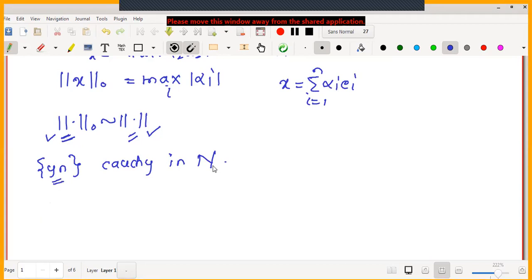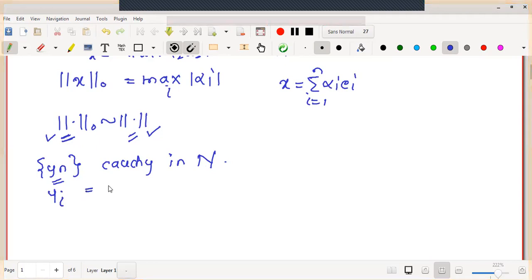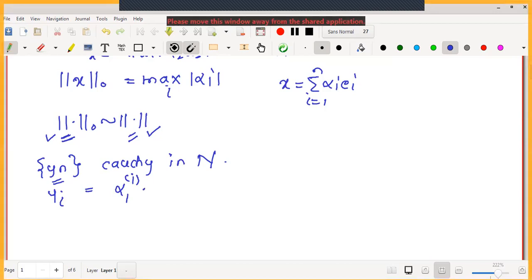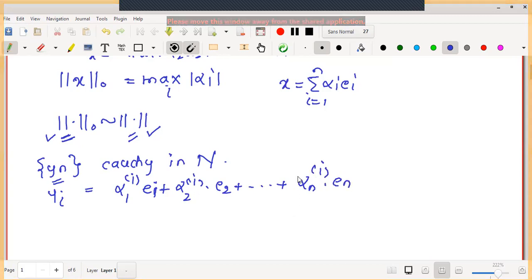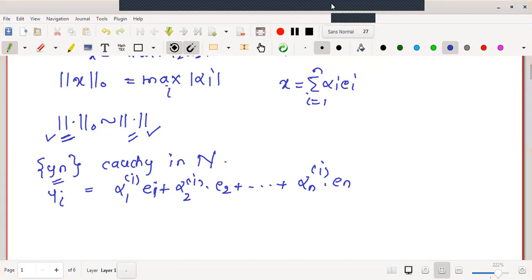As N is a linear space of dimension n as we have assumed, any ith term of the sequence can be written using the standard basis, with the scalars denoted alpha 1i times e1, alpha 2i times e2, and so on, alpha ni times en.